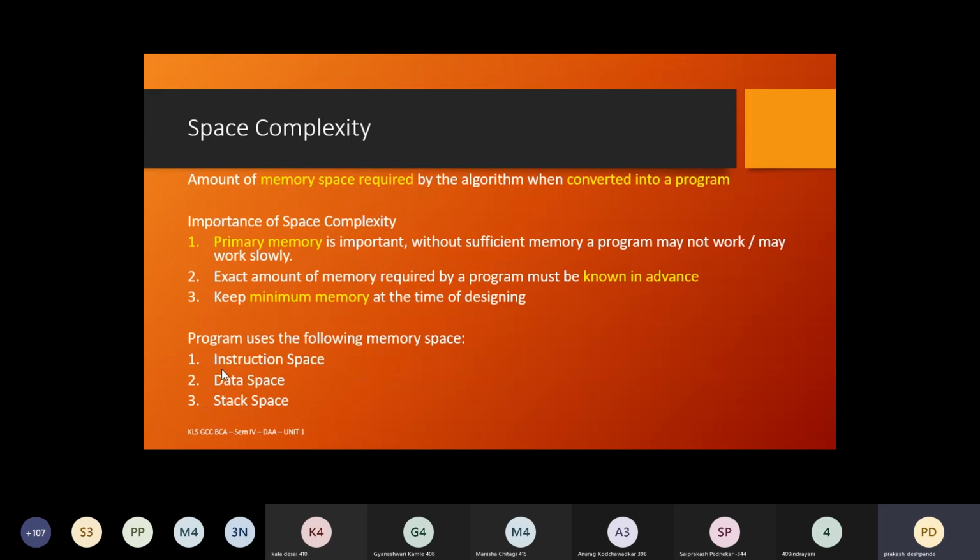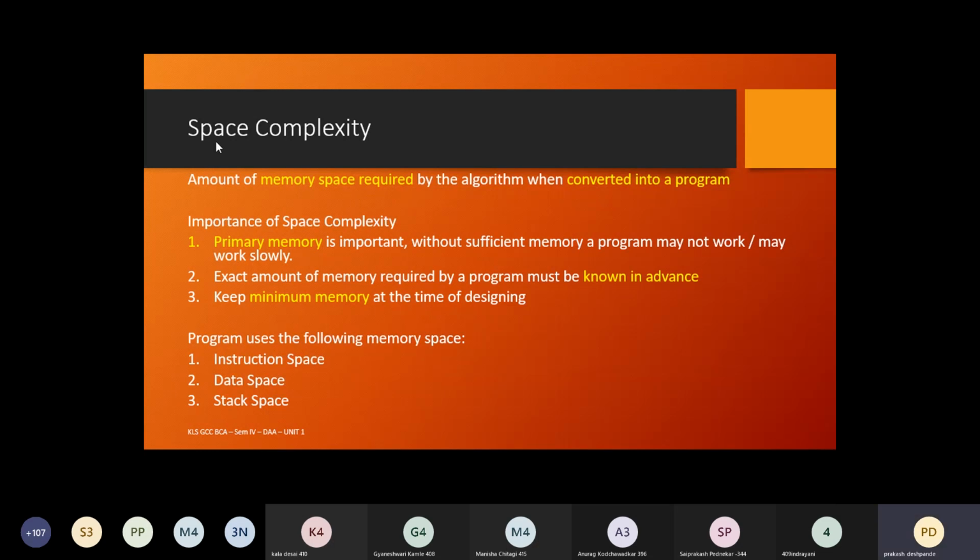Out of these three, the instruction space is a constant. It will not vary with respect to whatever be the value of n or instance characteristics. Whatever may be the value of instance characteristics at runtime, the space required by the instruction space or machine code will not vary. It is a constant.